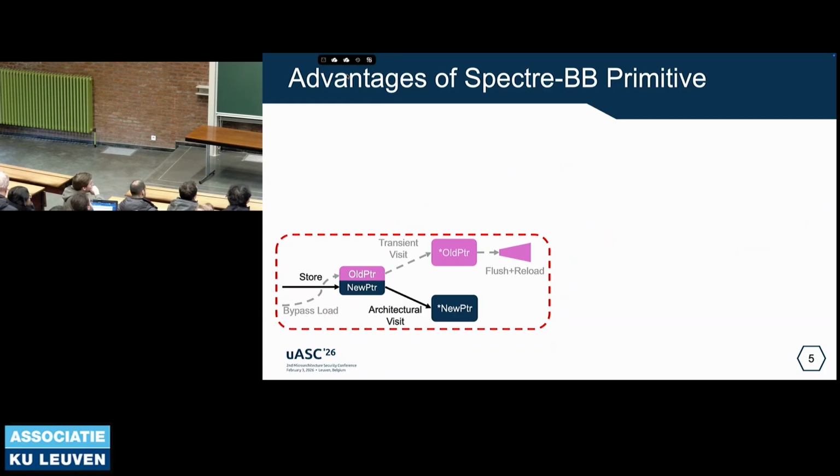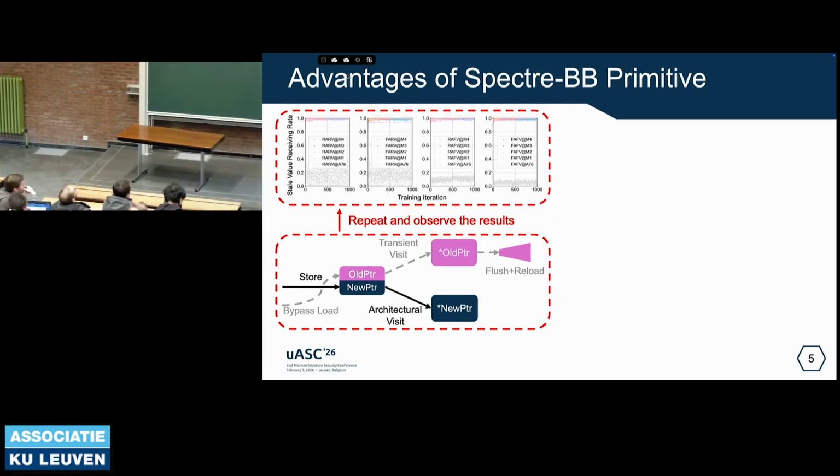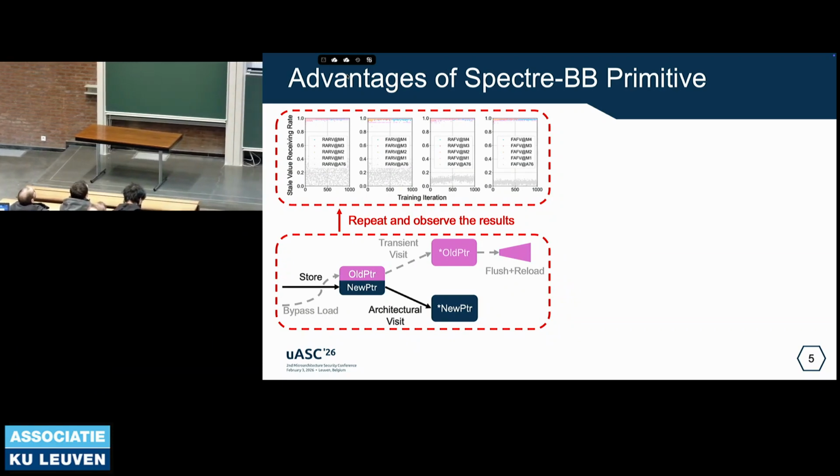So you will have higher bandwidth. We also test this mechanism's deployment on many chips, such as from M1 to M4. We can see here, even if we increase the iterations of the attack, the load will always speculatively load a stale value before it has been overridden by the previous store.